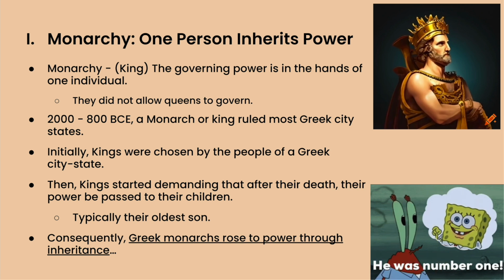Initially, kings were chosen by the people of a Greek city-state, but then kings started demanding that after their death, their power should be passed down to their children, which was typically their oldest son. So consequently, Greek monarchs rose to power through inheritance.